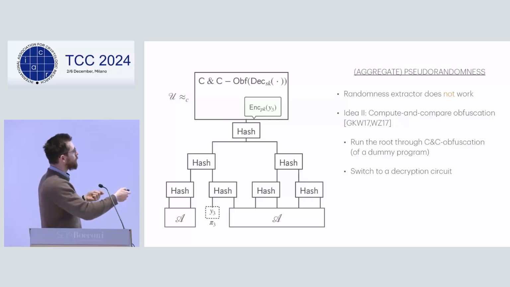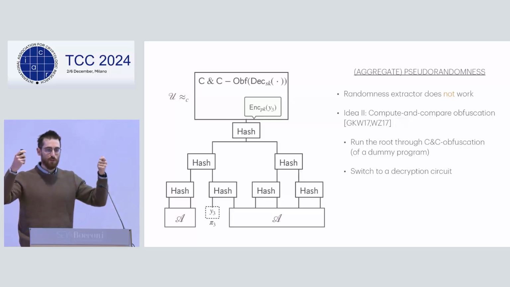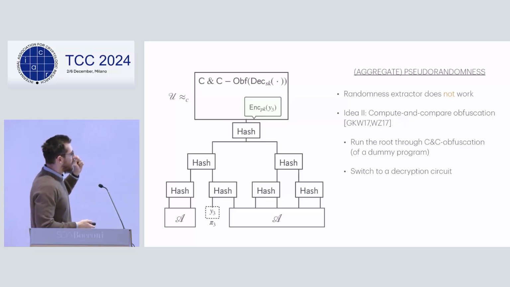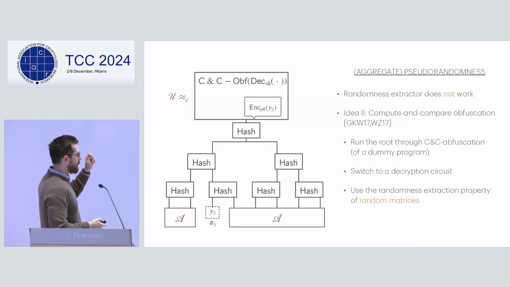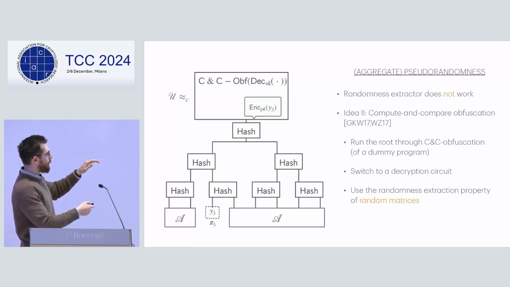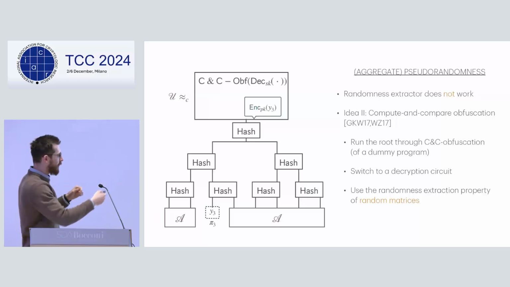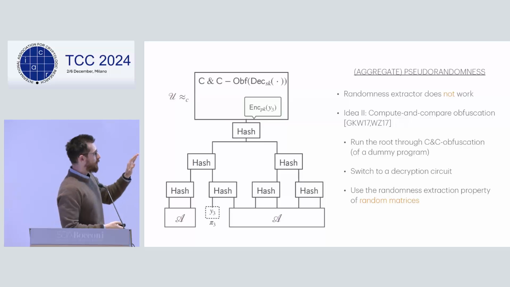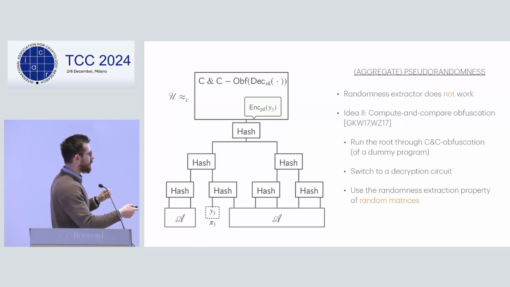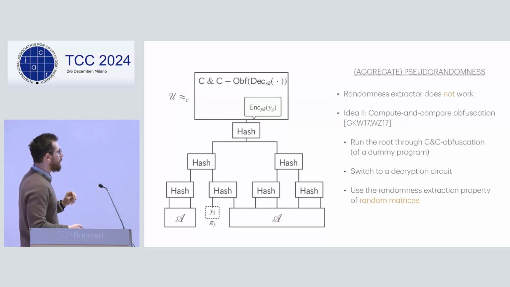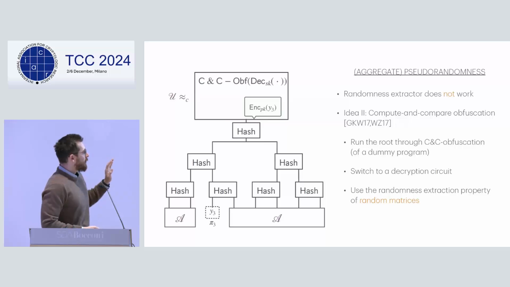And now we are in business because now we have an honest-to-God random thing. And the only thing left to observe is that you can use the pseudo-randomness property of compute and compare obfuscation. Now, for this last property to make sense, you have to open up this construction. And you'll see that it does have a randomness extraction property. But this was actually already observed in these works that constructed compute and compare obfuscation. So it's not that surprising that it works. Okay, so that's how we do it.